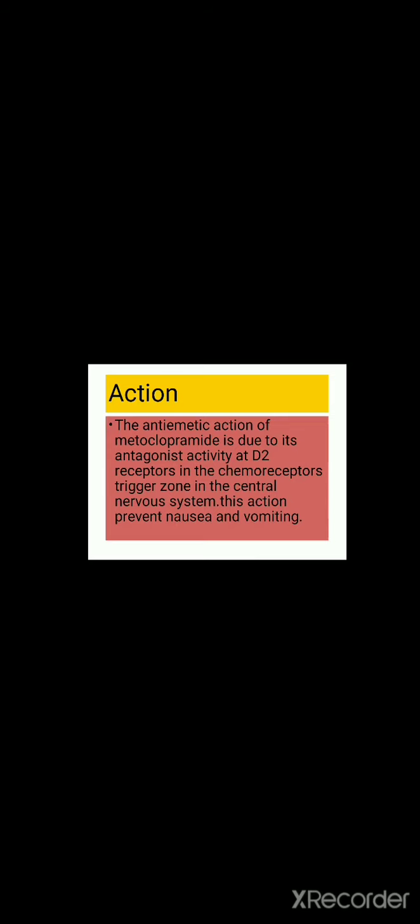Next is action of metoclopramide. The antiemetic action of metoclopramide is due to its antagonist activity at D2 receptors in the chemoreceptor trigger zone in the central nervous system. This action prevents nausea and vomiting. Next is composition of metoclopramide. Molecular formula: C14H22ClN3O2 and molecular weight is 299.79.